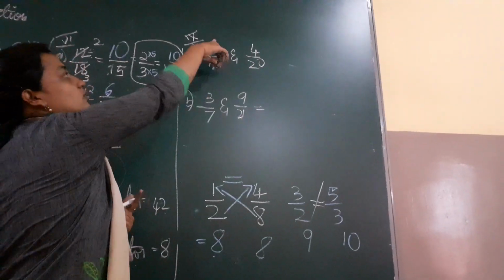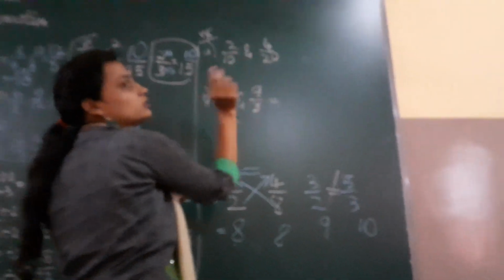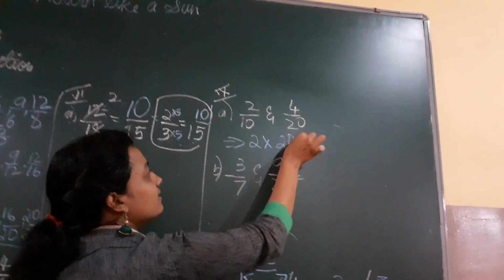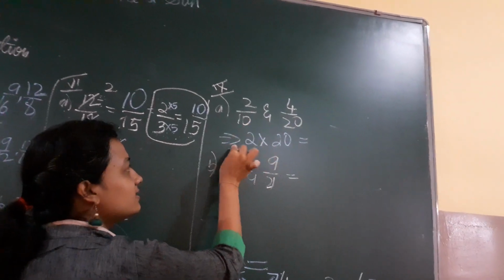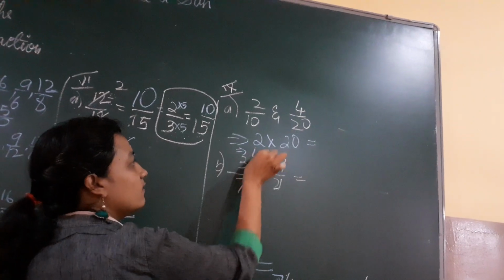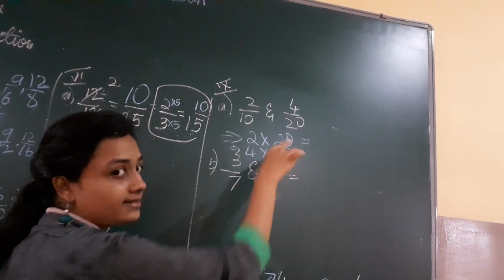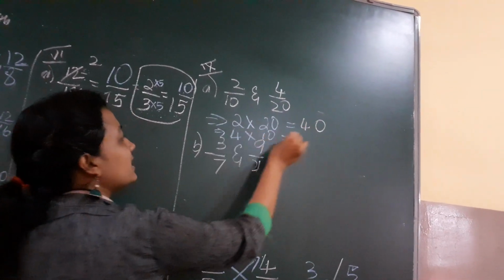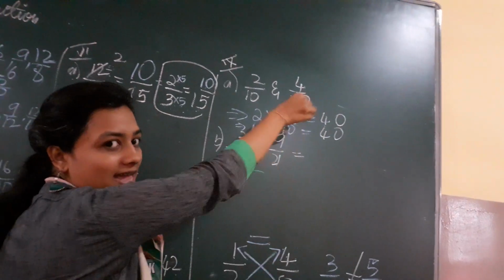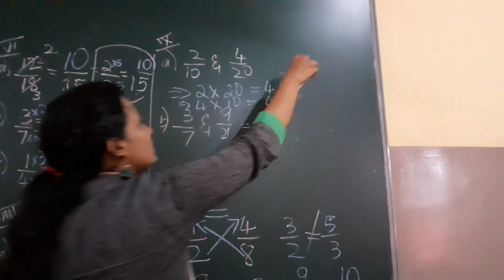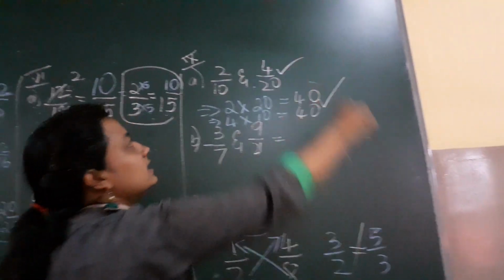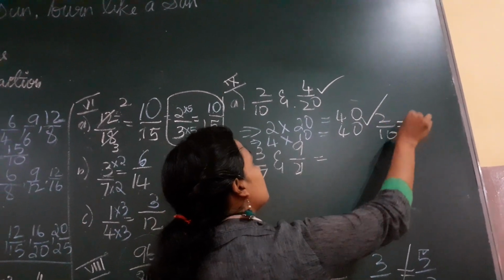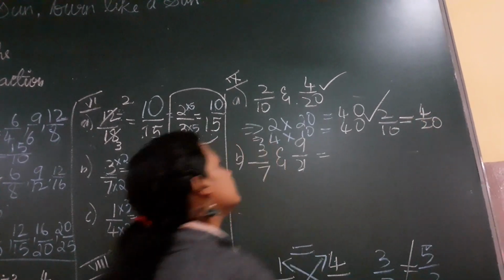First sum. I have 2 by 10, 4 by 20. So which are the two numbers that we multiply? 2 with 20 and take the answer. The other numbers are 4 and 10. I should get the same number. That is, 2 20s is 40. 4 10s is 40. So I got the same numbers. So these two are equal. You can write it in a sentence: 2 by 10 is equal to 4 by 20.